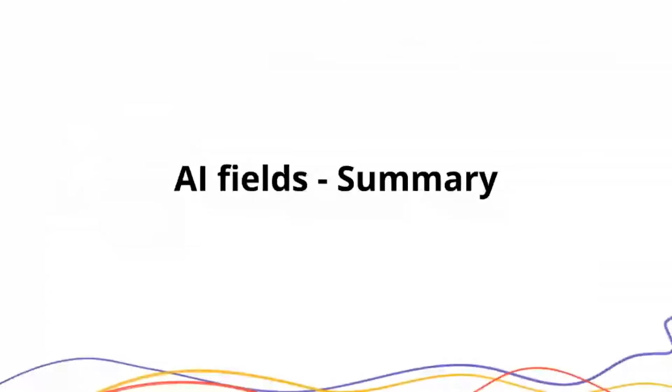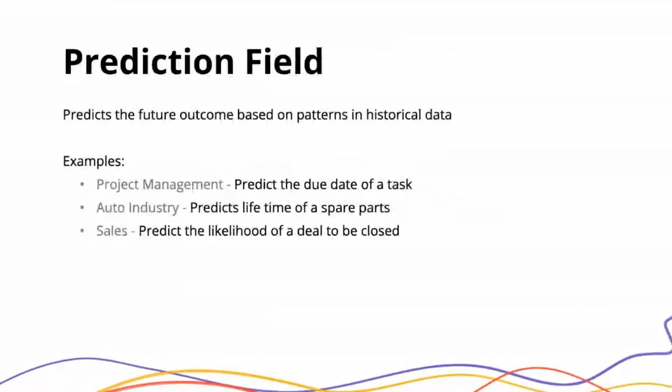Apart from event management, I've included other examples where you can use these AI fields. Okay, the prediction field. We can predict the due date of a task using a prediction field and predict the likelihood of a deal to be closed in a sales management app. I would say that the keyword extraction field is the best hearing aid for businesses.